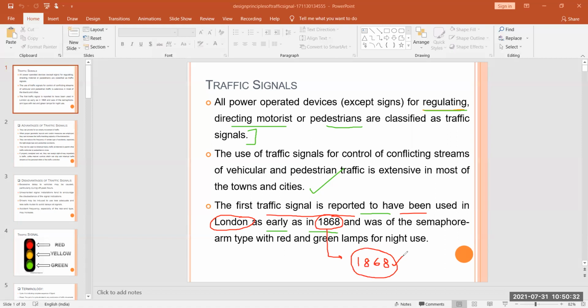So you understand from this point how far ahead they were. And it was of the semaphore arm type with red and green lamp for night use. So basically these are the basic points you have to keep in mind.